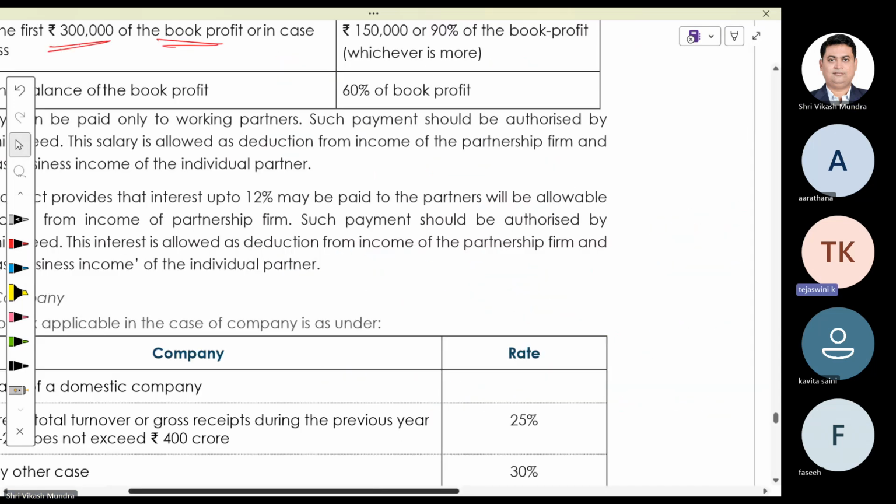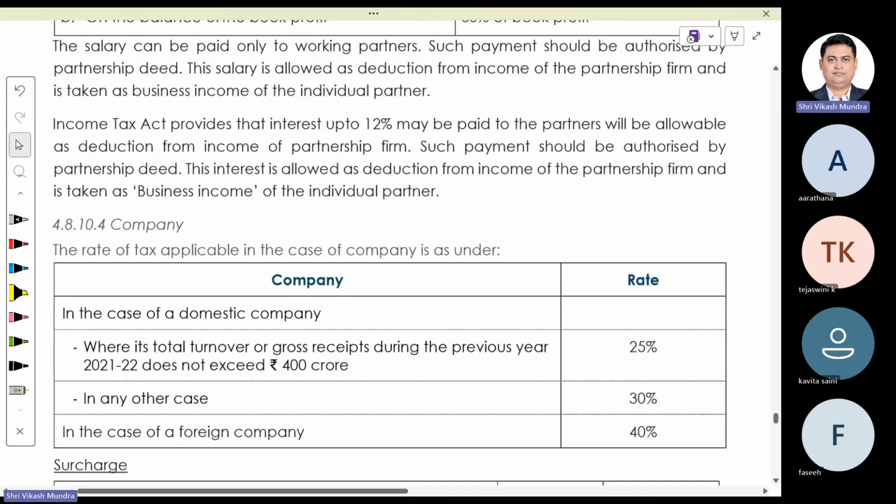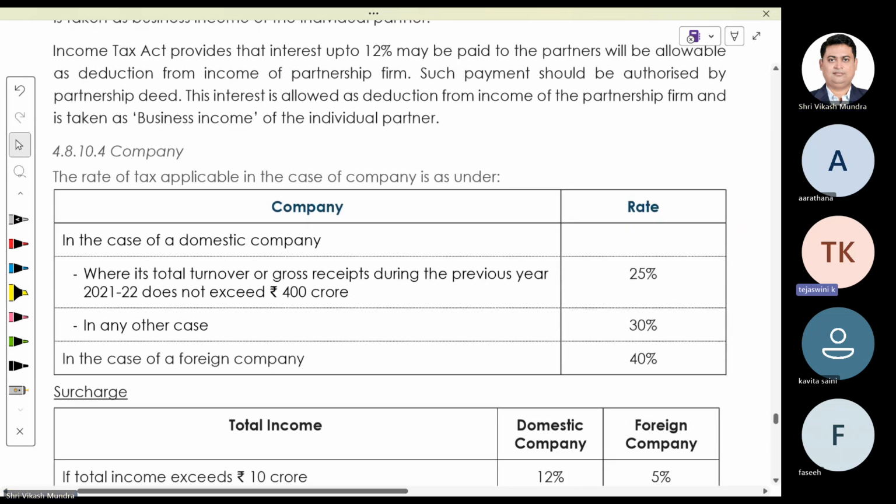Yes, sir. Now, in case of a company, if you are a domestic company, that means you are an Indian company, or you satisfy certain criteria regarding your maintenance, dividend declaration and AGM, that is considered a domestic company.